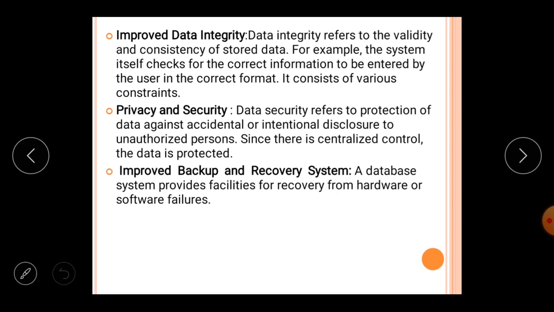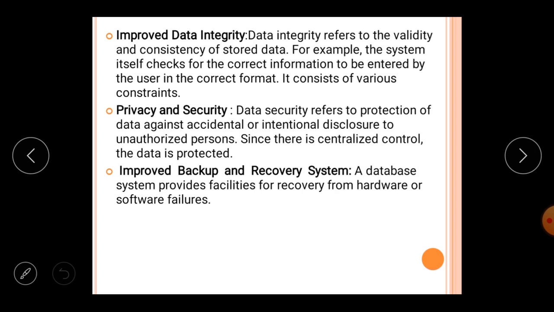For example, no one can enter zero, or if you have made a check on the date of birth so that age is less than a particular age, then no one is able to enter the data into your database. So such kinds of checks are available.